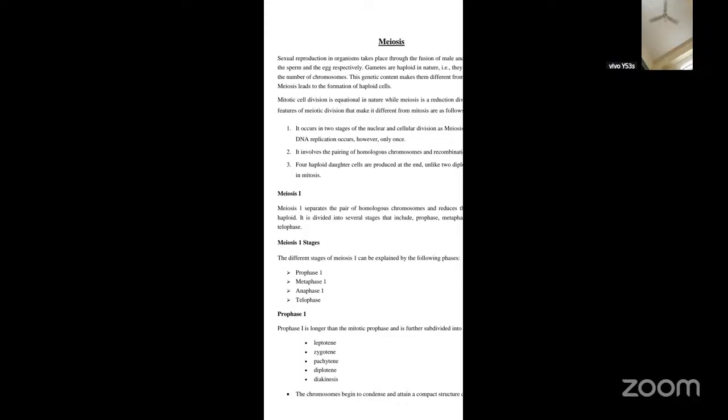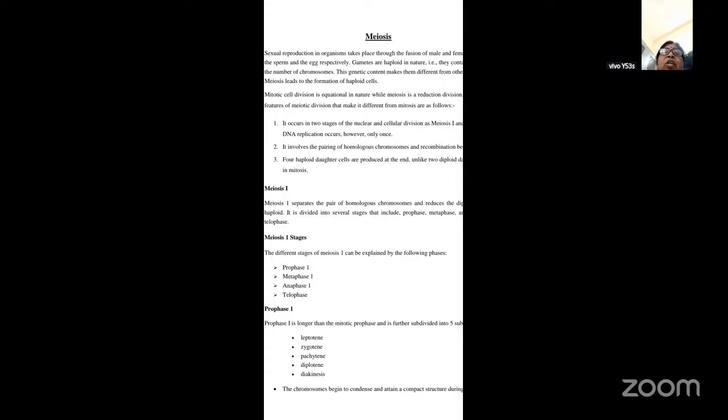Whereas mitosis and meiosis are the regular phenomena which occur in plant cells as well as animal cells, and they play a very important role in both plants and animals. Now, coming to meiosis, I have already told you, it occurs in the germ cells or the sex cells. Whereas mitosis occurs only in the body cells, the somatic cells, except the sex cells. But meiosis occurs in the sex cells, that is the male as well as the female gamete.